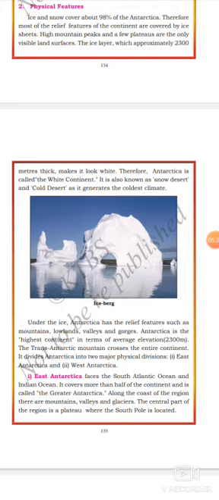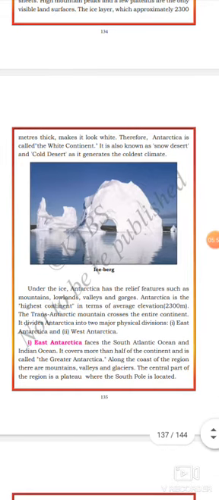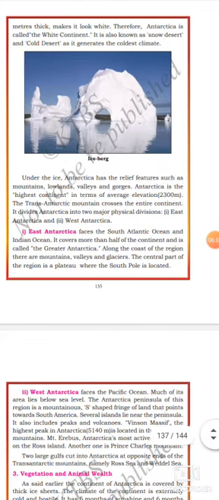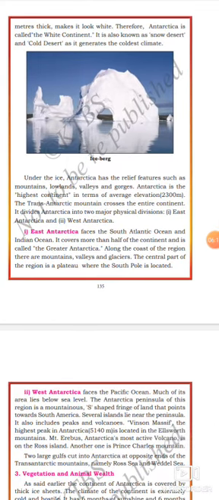Listen, dear students, why is Antarctica called the white continent? Because the ice layer, which is approximately 2300 meters thick, makes it look white. So, Antarctica is called the white continent, and also called snow desert or cold desert. Also, that picture is an iceberg. That is a snow iceberg.